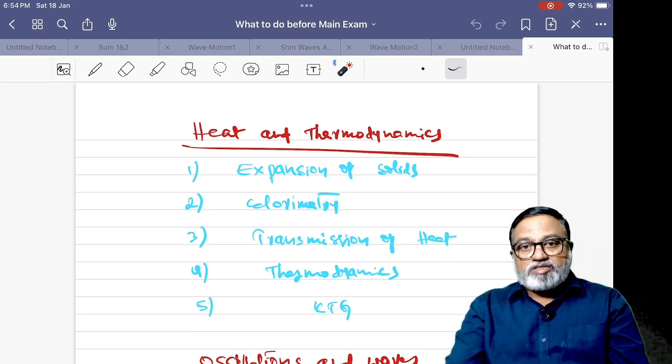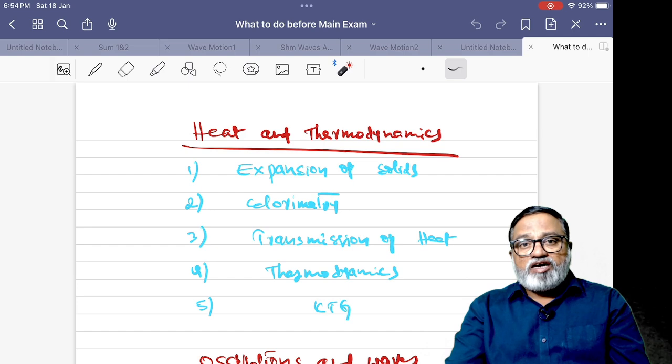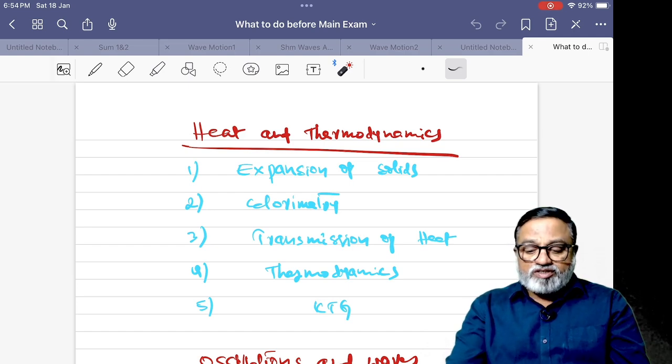First law of thermodynamics: dQ is equal to dU plus dW. Here, dQ is heat energy. It is a path function. And the internal energy, there are different formulas for internal energy. It is a state function.